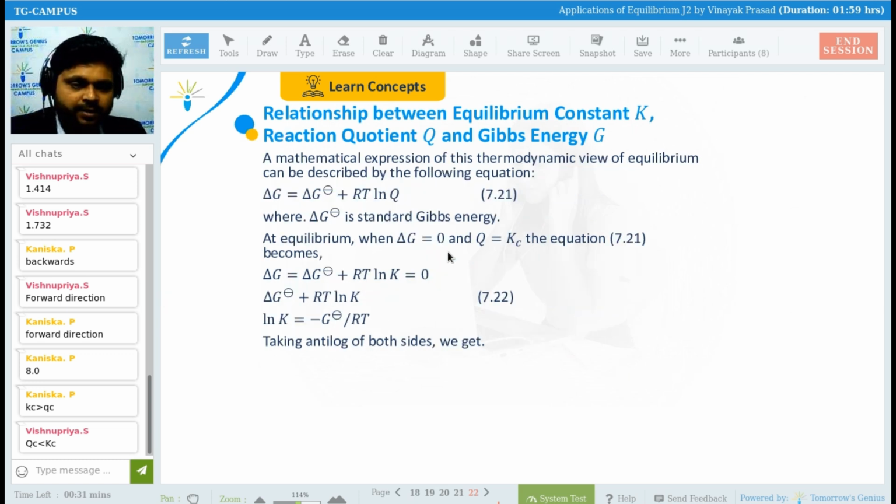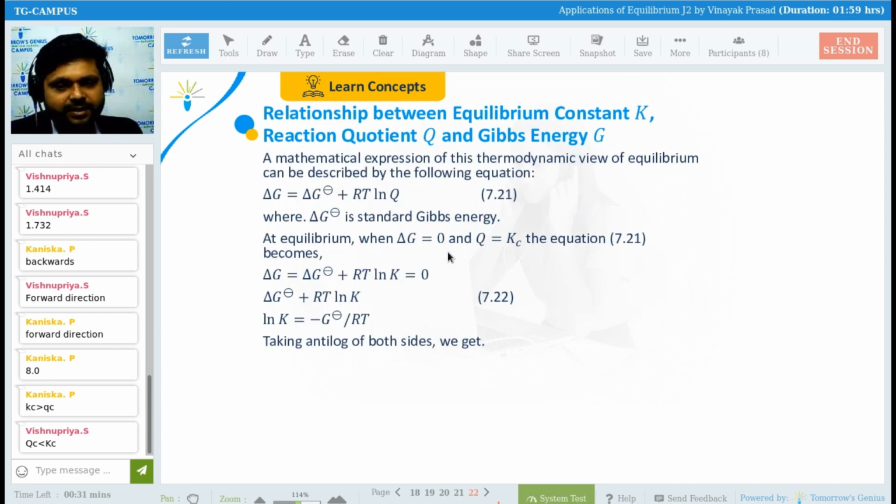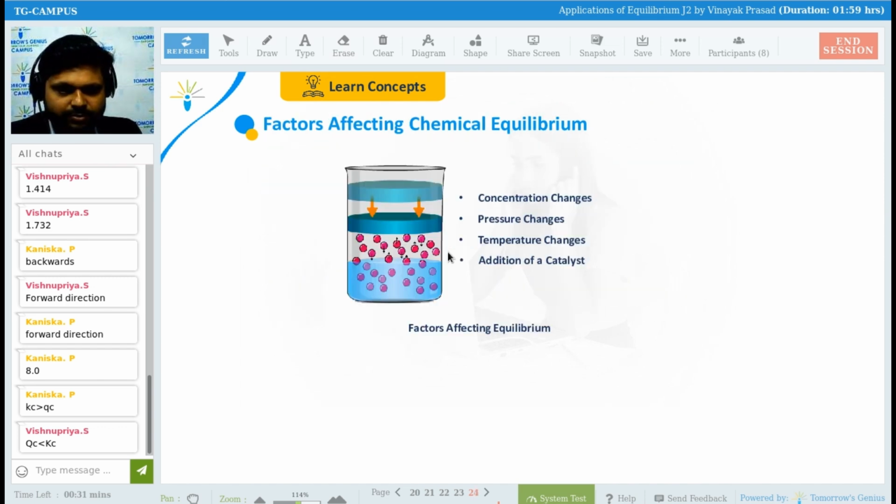No? Okay, fine. One thing we will see in the next class is the relation between delta G and RT. There are a few things more that we will see. Factors affecting the chemical equilibrium, right? What are the factors that affect the chemical equilibrium? Concentration changes, pressure changes, temperature change, and in addition to all this, catalyst.